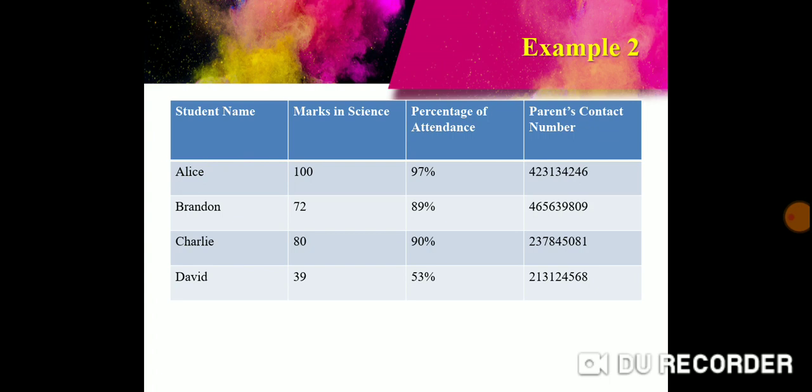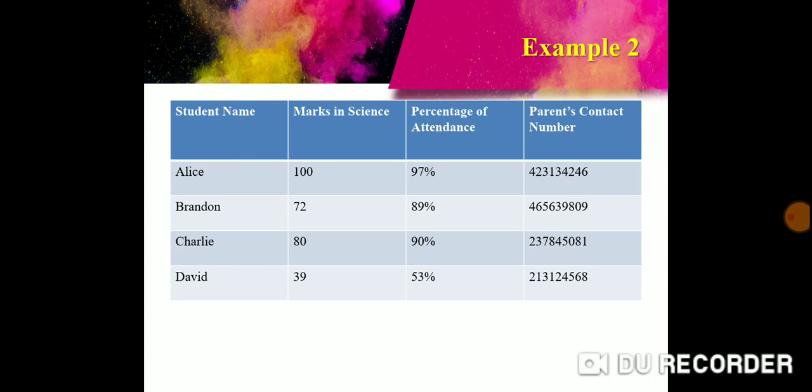The preconceived application is that the teacher can use it to call the parents if the percentage of attendance and marks are below a certain fixed limit. So all three criteria are followed, and this qualifies as a database.